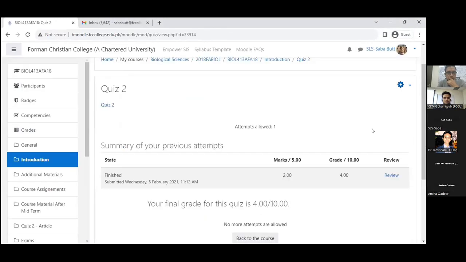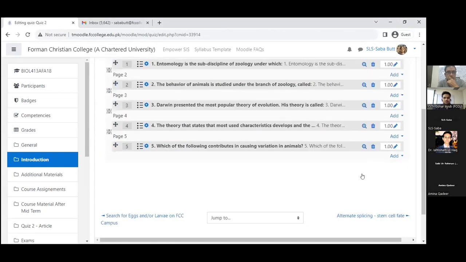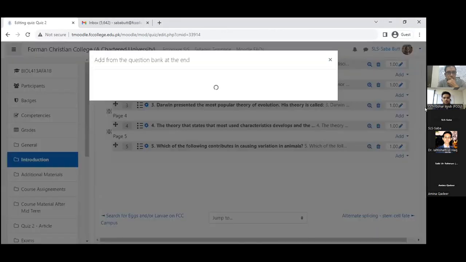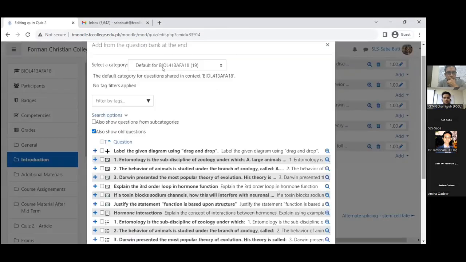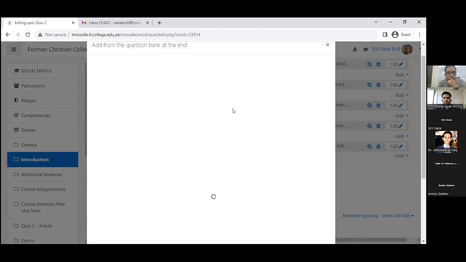Go to the edit quiz. In edit quiz, when we are adding any question, we can do it from a question bank. So go to question bank. Now here we can see all the previously made questions, like default for biology. So all questions will appear here. But if I have categories like default for quiz 2, I want to select questions only for quiz 2. So let's see what happens.